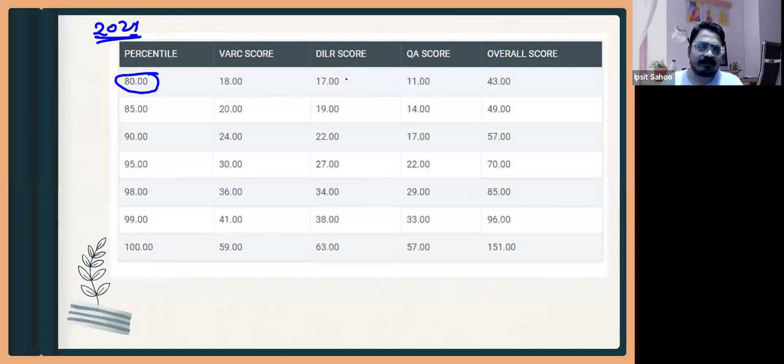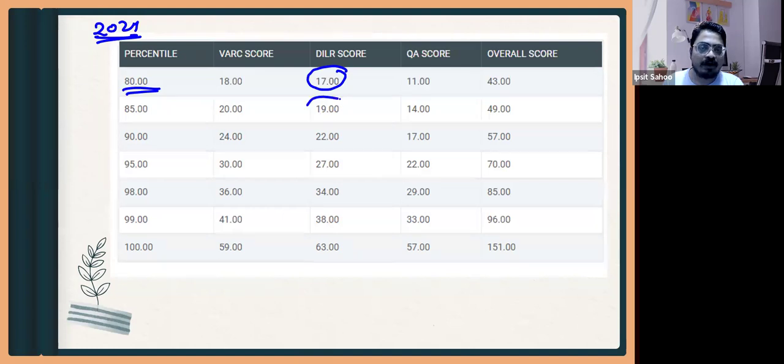However you are scoring 17, if you score 17, that is going to give you an 80 percentile, and 80 percentile is a decent percentile that will get you into many of the new IIMs. Many of the colleges, for example SP and MDI, accept 80, 85 percentile in the individual section. At 85 percentile, most of the IIMs will take you.